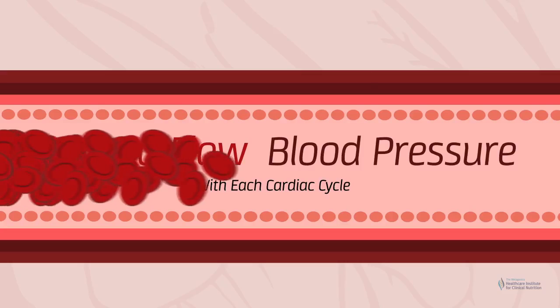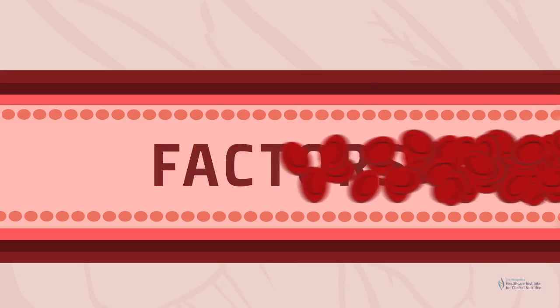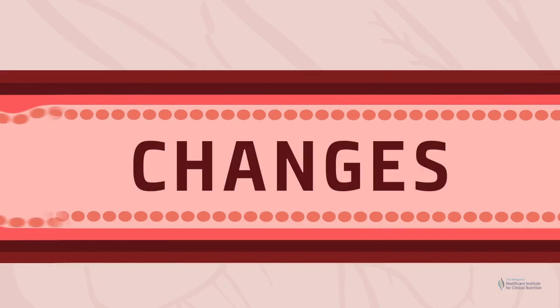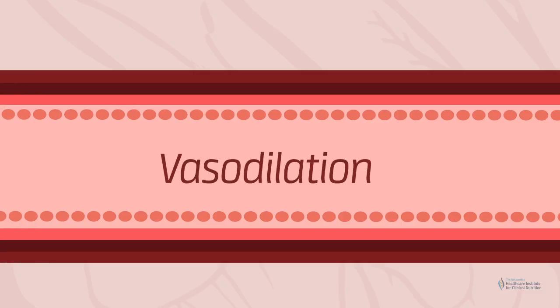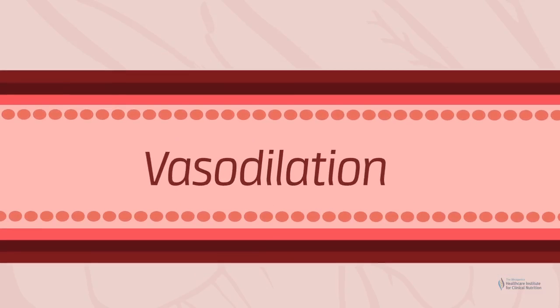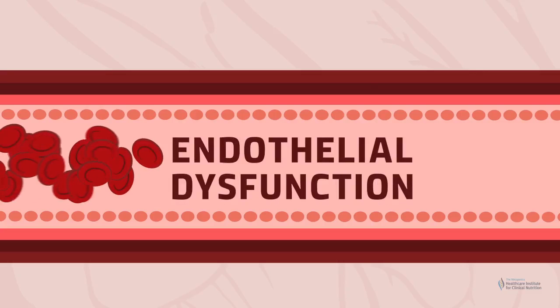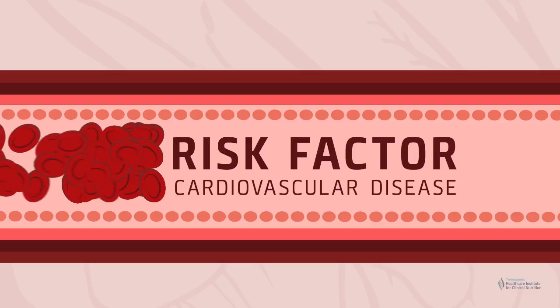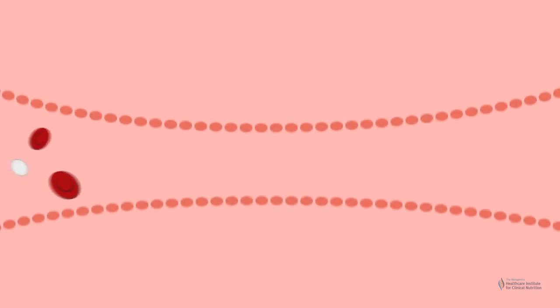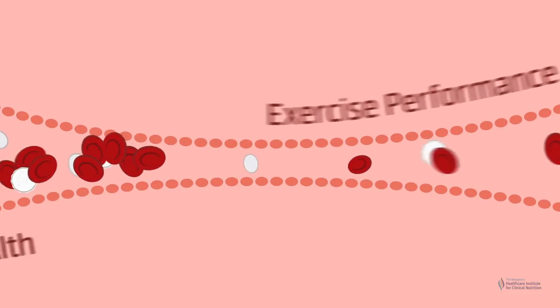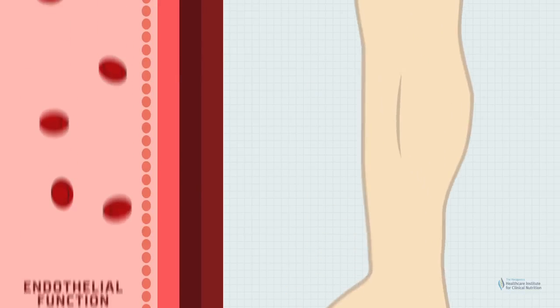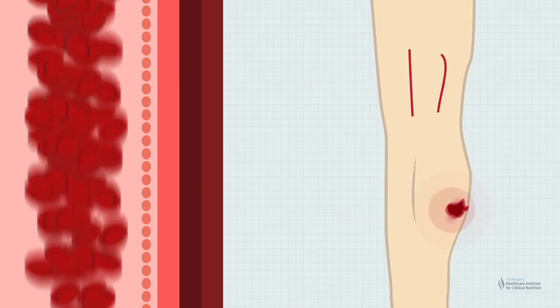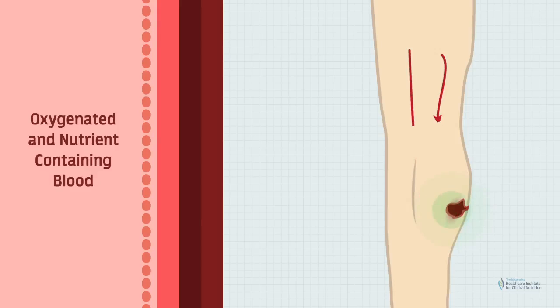During cardiac activity, endothelial cells produce factors that can lead to changes in the vessel wall, such as vasodilation, or widening of the blood vessel. Endothelial dysfunction is a state of activation of the endothelial cells that can impair blood flow and circulation, causing problems for exercise performance and sexual health. Endothelial function and blood flow are important for wound healing and aid in the delivery of oxygenated and nutrient-containing blood to the wound for its repair.